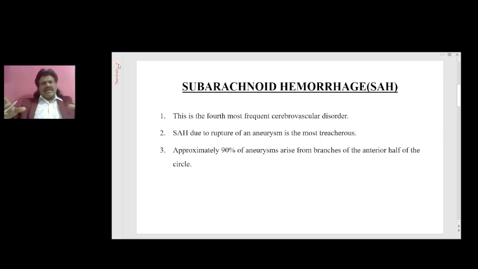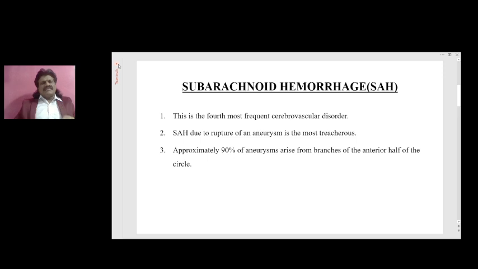That means the subarachnoid area is affected. That means the meninges is affected. Meninges is a highly pain sensitive structure and therefore results in pain and headache. Brain by and large is insensitive to pain. We cut brain, there is no pain, but meninges and vessels in the meninges are highly pain sensitive. That's why patients who present with ischemic stroke or hemorrhagic stroke confined only to the brain usually don't present with headache. Only subarachnoid hemorrhage patients present with headache. We've seen a lot of ischemic stroke patients, they don't complain of headache, but subarachnoid hemorrhage patients complain of headache because the meninges are affected.